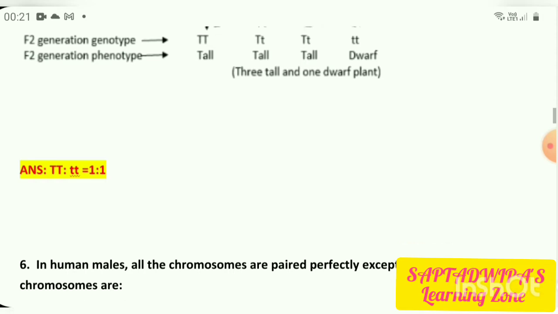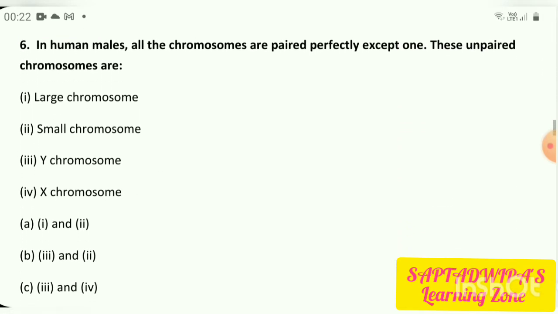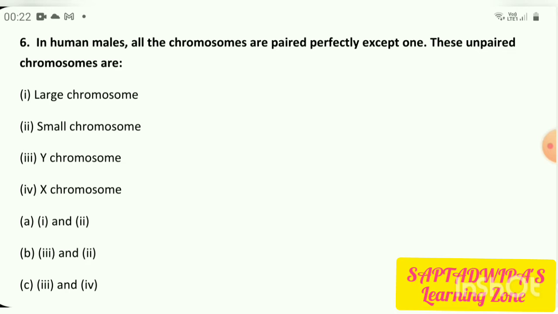Coming to the next question. In human males, all the chromosomes are paired perfectly except one. These unpaired chromosomes are... So we know that in human beings there are 23 pairs of chromosomes. Among that, 22 pairs are known as autosomes. Autosomes means those chromosomes which are similar in structure and function. And one pair is there which is known as sex chromosome.